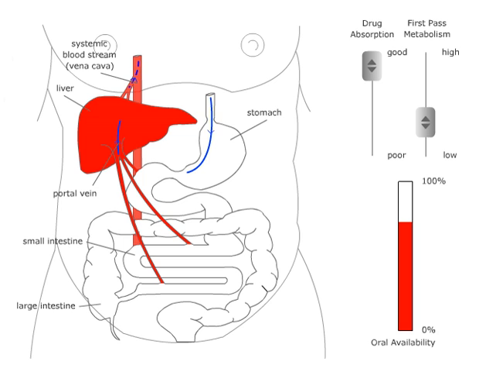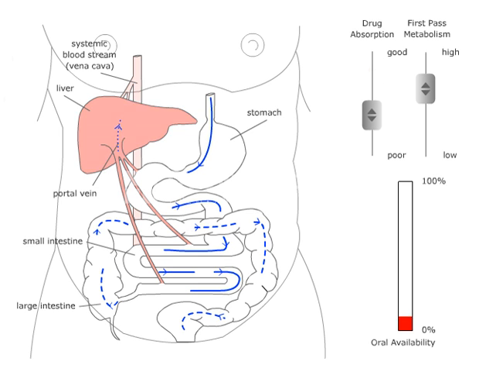This will happen when the drug is very well absorbed from the GIT. Now, 100% of the drug cannot always be absorbed from the GIT. Let's see what may happen. Say the drug absorption is poor and first-pass metabolism is also poor, that means the drug is moving through the GIT and going out from our body. The drug is not absorbed because our drug absorption bar is poor. That means the drug is not absorbed at all.